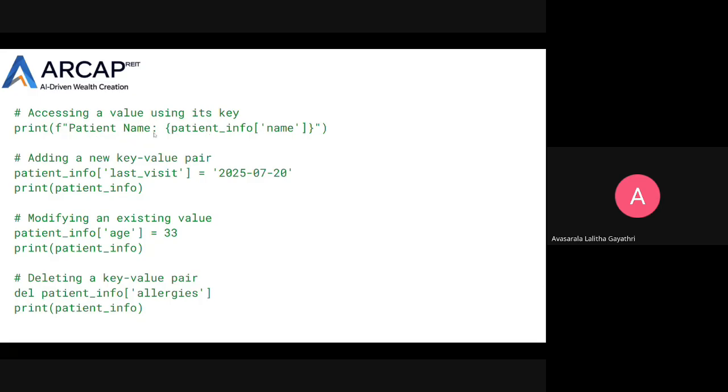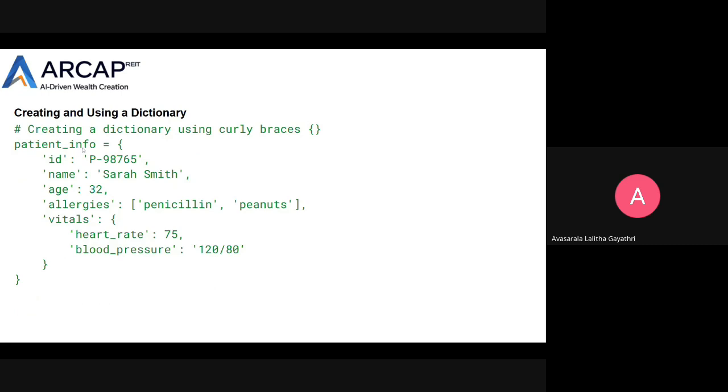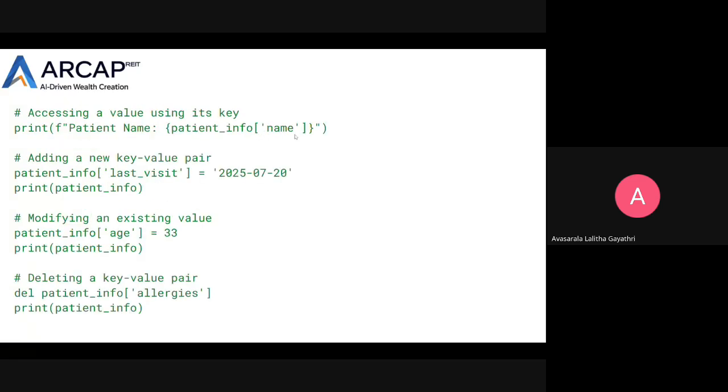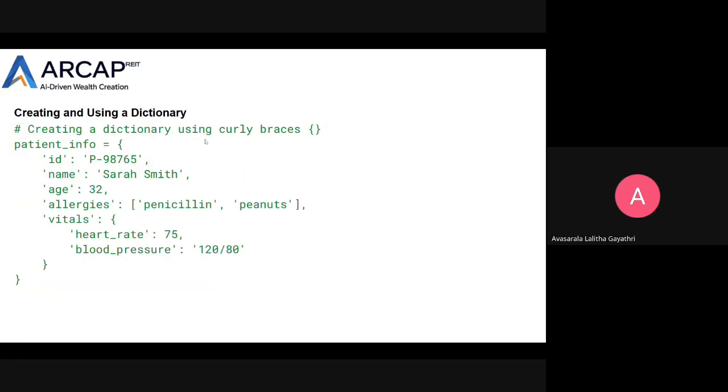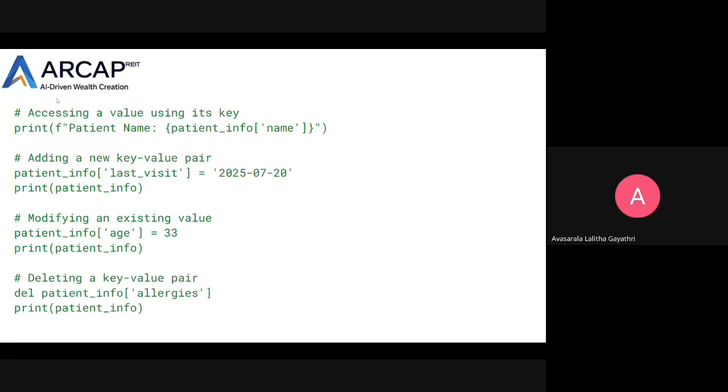Here patient name, and patient_info, which we already declared as a variable for creating a dictionary. So patient_info name, here name is a key. To access this value, we have to write it like this.